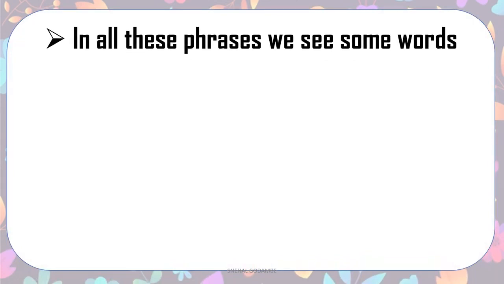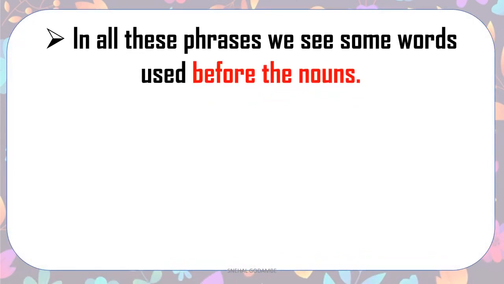So in all these phrases we see some words used before the nouns. Now we have seen her husband. So husband is a noun and her is before the husband. Okay. Then we have read all those kids. So kids is the noun, and all those come before it. Some words we have used before the nouns. So what are they?